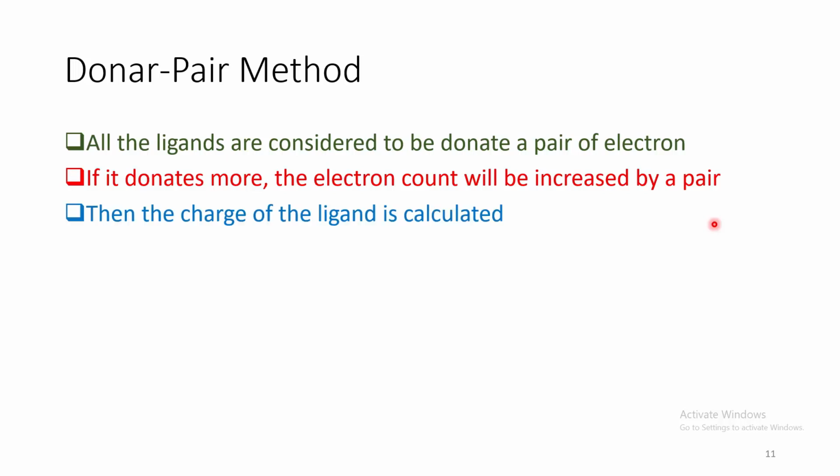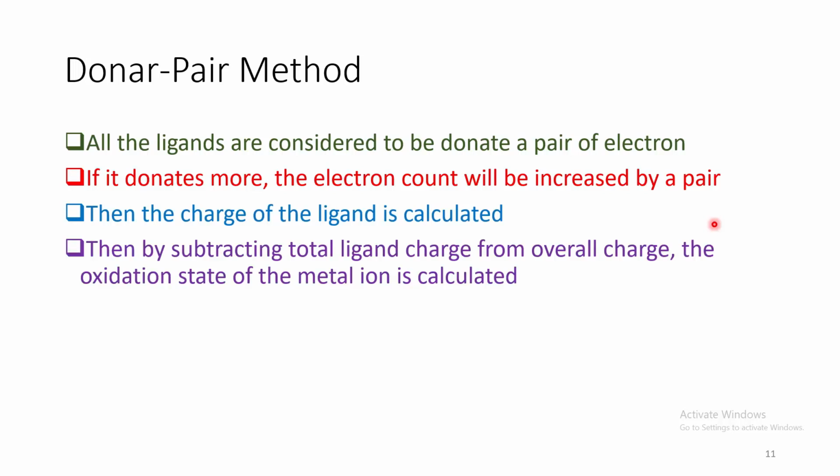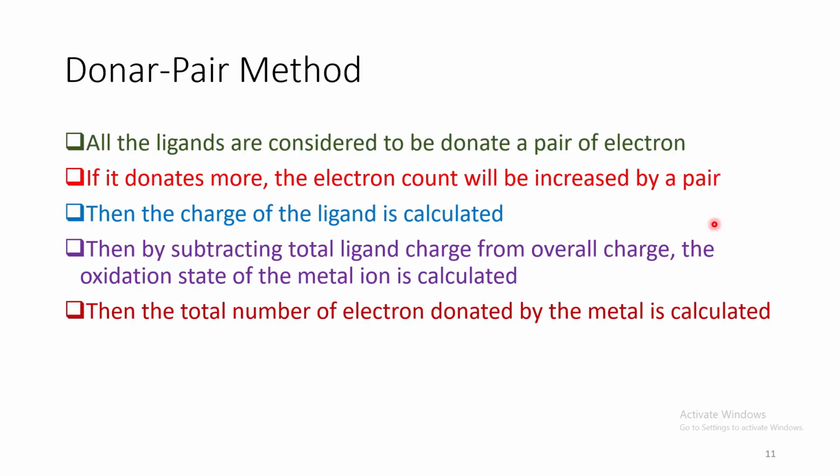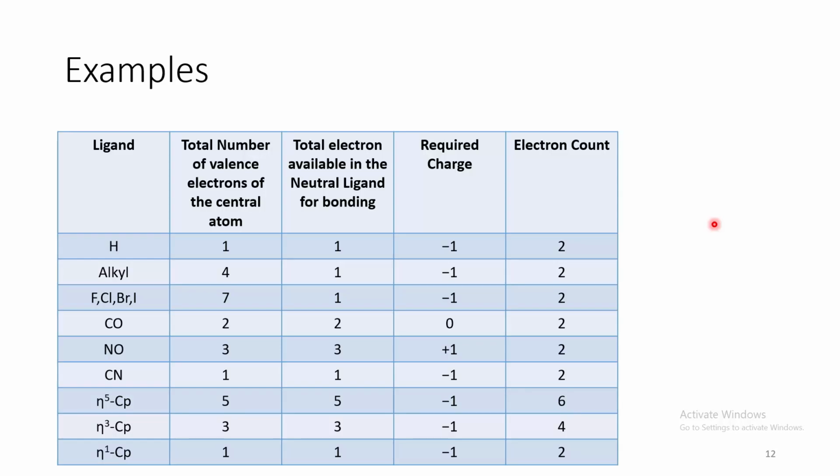Accordingly, the charge of the ligand is calculated. Then by subtracting the total charge of the ligands from the overall charge, the oxidation state of the metal ion is calculated. Then the total number of electrons donated by the metal is calculated. Finally, by adding the above numbers, the total electron count is determined. Let us see a few examples.